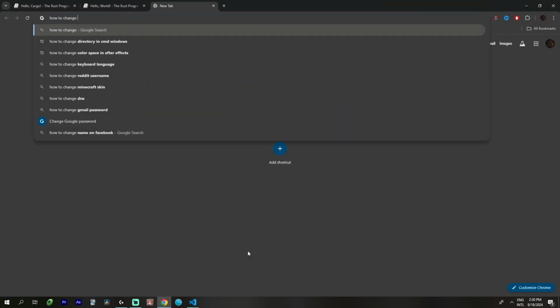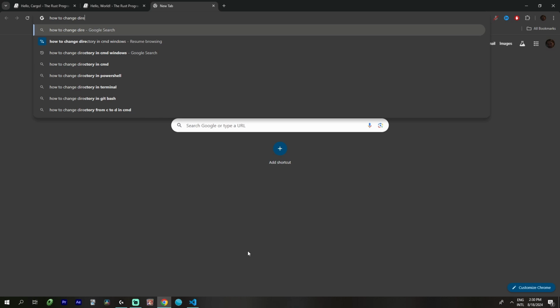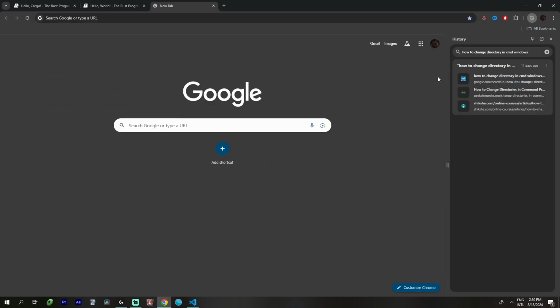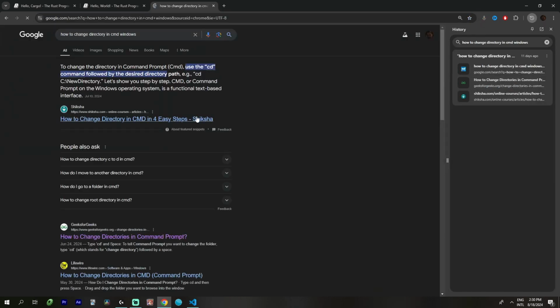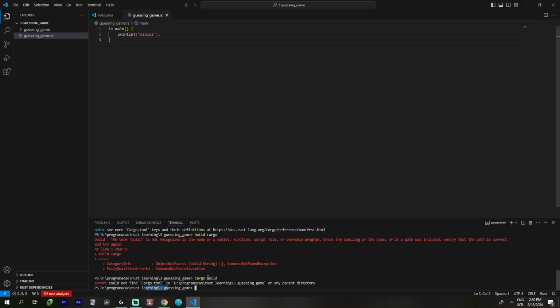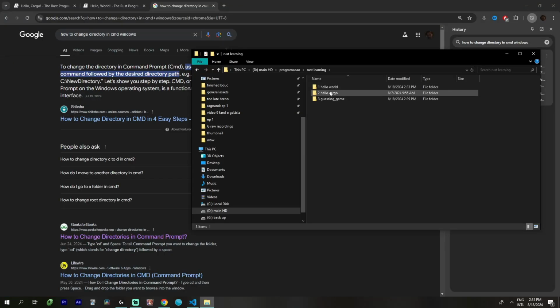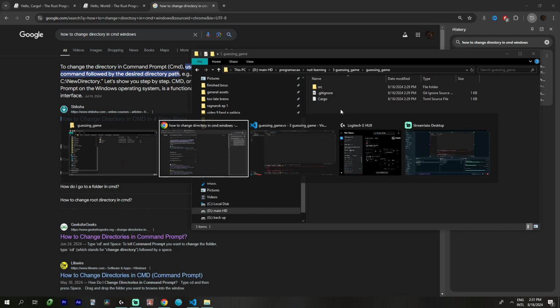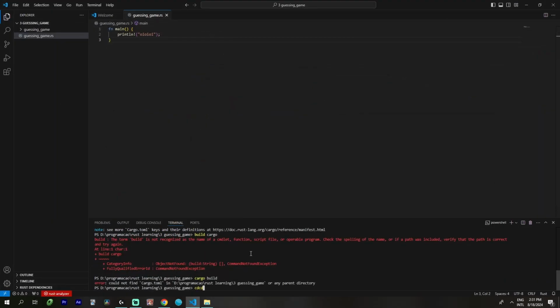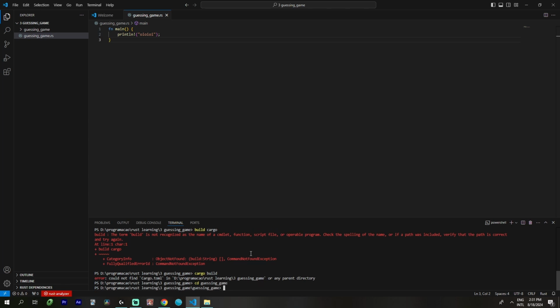How to change directory? Oh, I do not know how to do that. cd Rust learning, guessing, maybe I need to do guessing. Okay. Alright, cargo build.